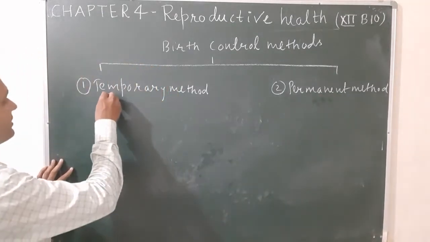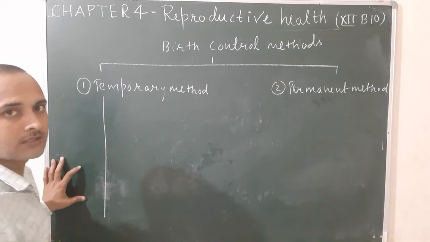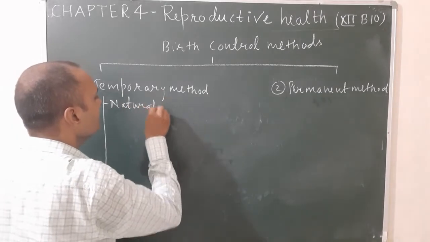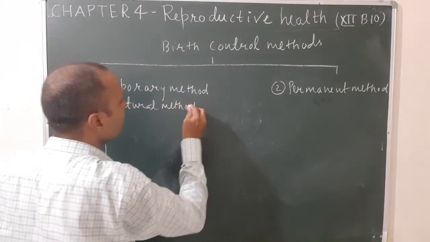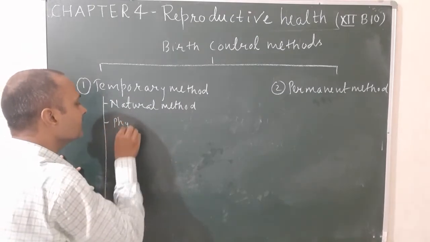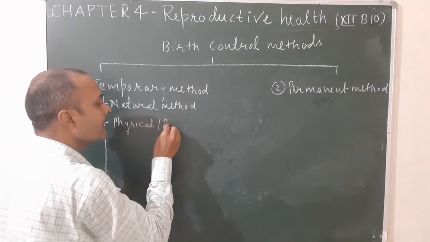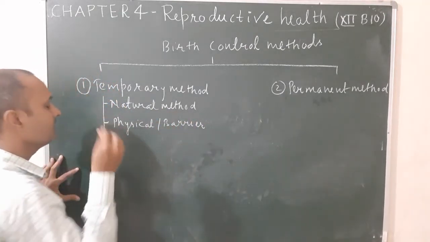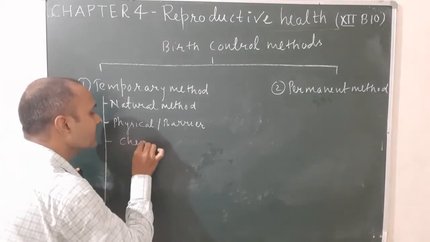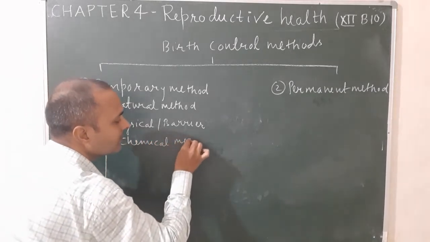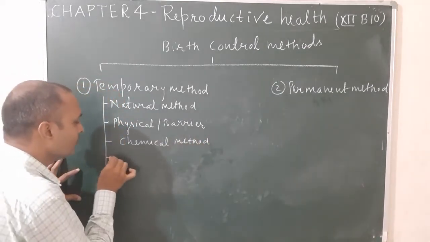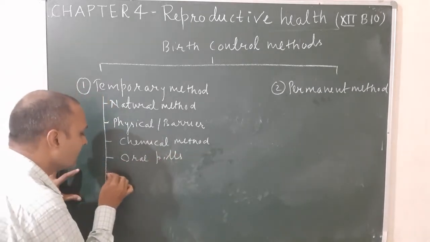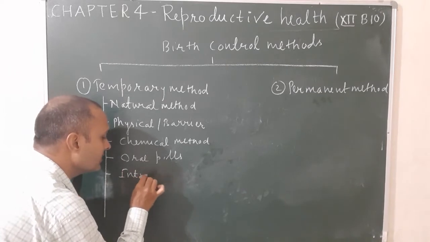So let us see the 6 types of temporary methods of birth control. First one is known as the natural method. Second one is known as the physical or barrier method. Third one is known as the chemical method. Fourth one is oral pills. Fifth one is IUDs, intrauterine devices.